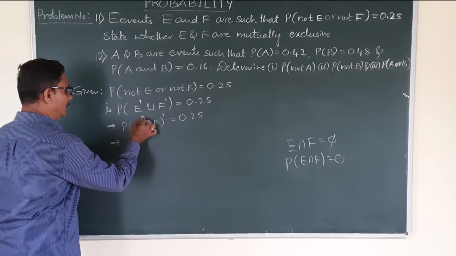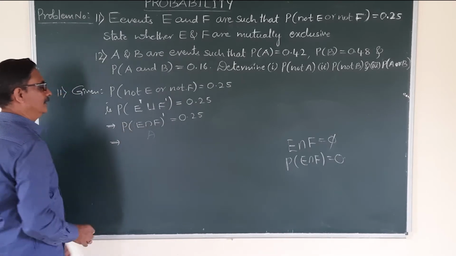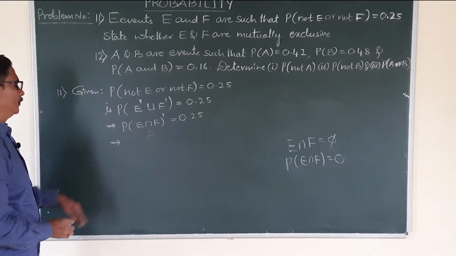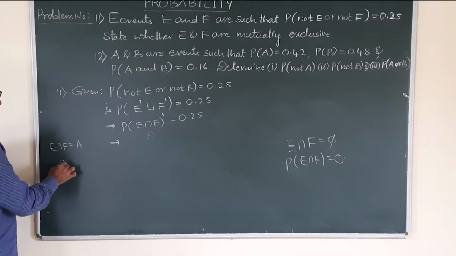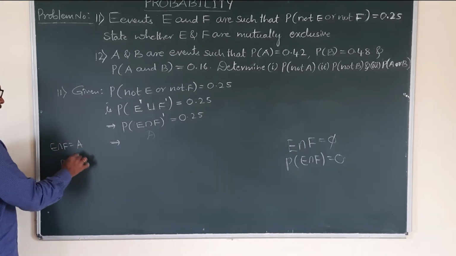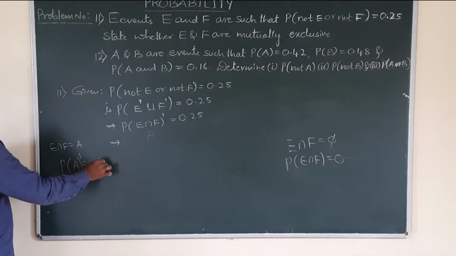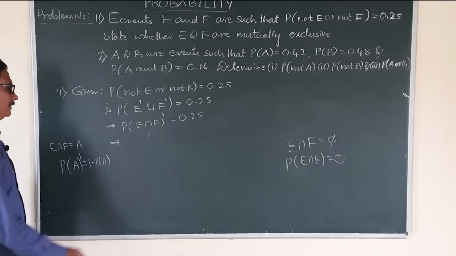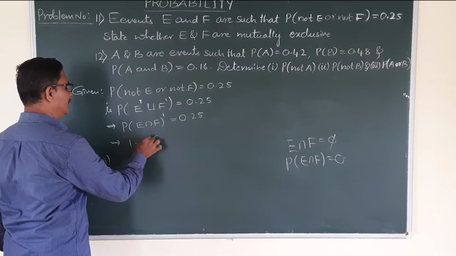Put E intersection F, call that term A. E intersection F, call it as A. Then the given data gives P of A dash. P of A dash formula is 1 minus P of A, right? Here 1 minus P of A. What is the A value?